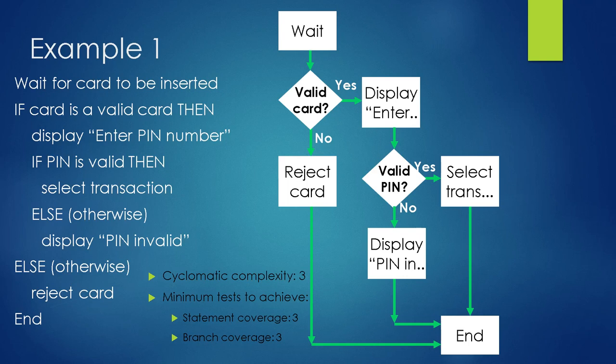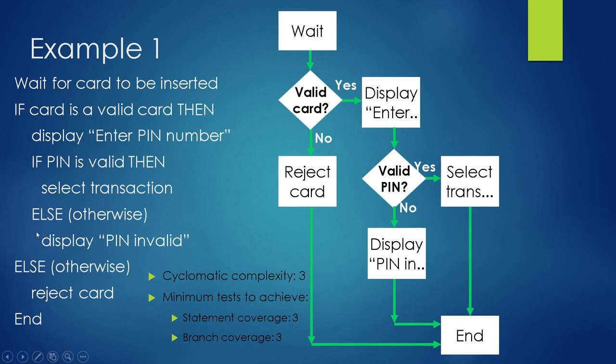Here I am going to tell you one shortcut method to check whether our answer is correct or not. To calculate the statement coverage without the flowchart, we just have to see the source code available for us. The formula is: statement coverage equals 1 plus the number of else in the source code.